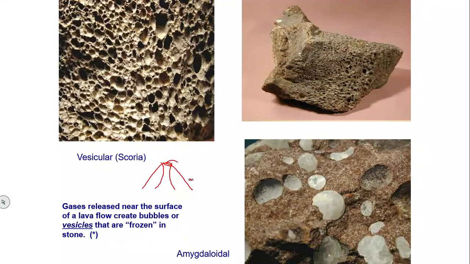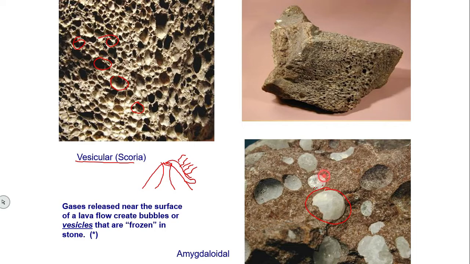When magma comes out on the ground, the upper surface contains gases, and these gases will escape out into the atmosphere and leave behind holes. You can see here, it leaves behind holes. These are called vesicles. And these vesicles are sometimes filled with some foreign material.